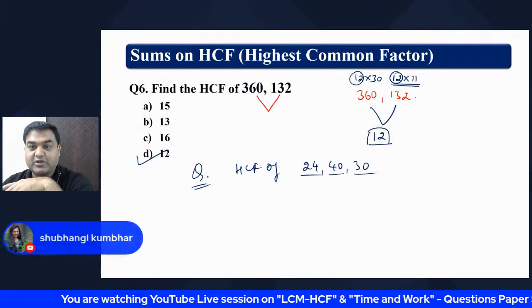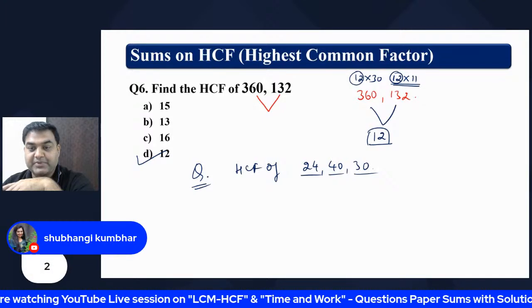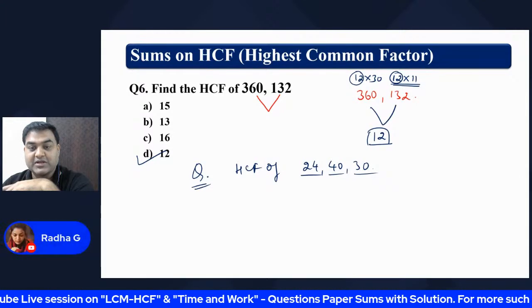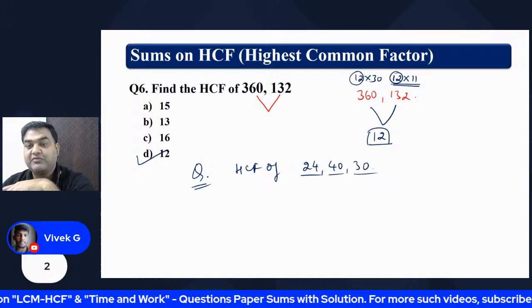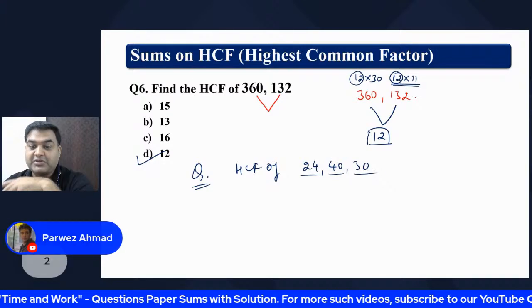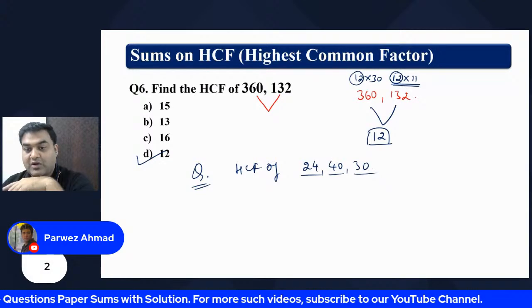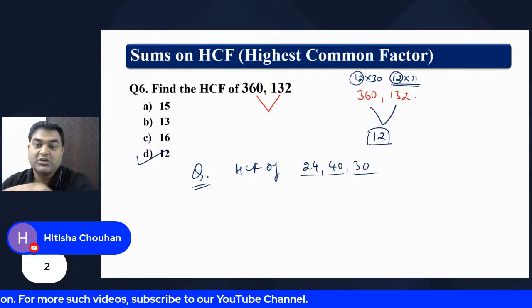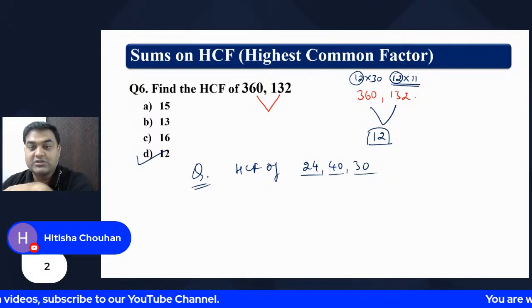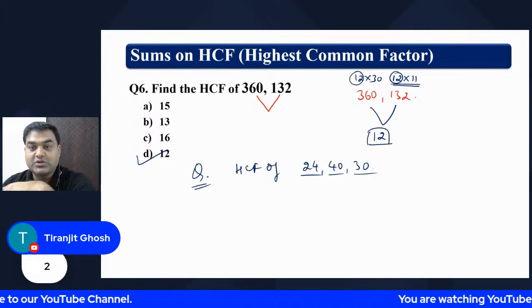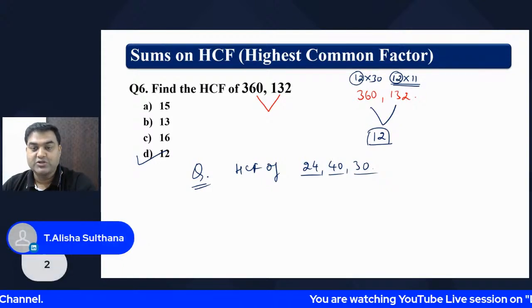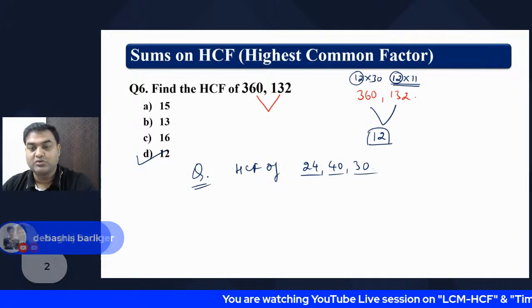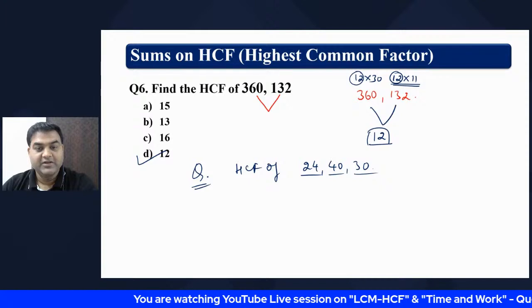Too many people have got the answer. Raman has got the answer. Radha, Abhishek, Vivek, Nisha. Vinit has got. Sandesh has got. Ashutosh, Hitesh, Hitisha, wonderful. Radha, Alisha, Nagaraj, Vinit. Superb, great.